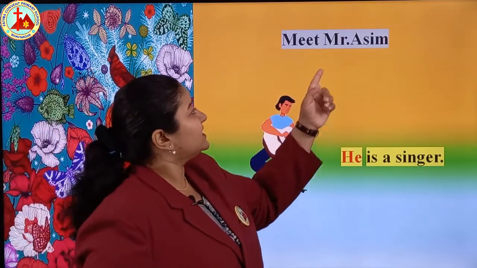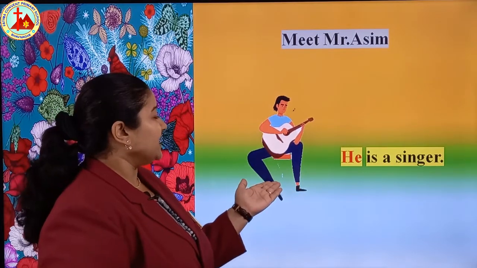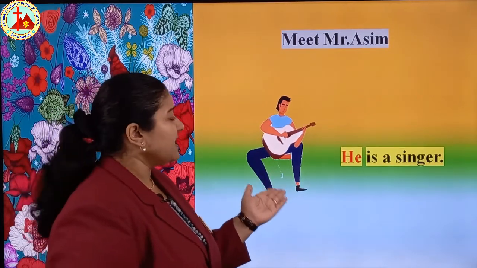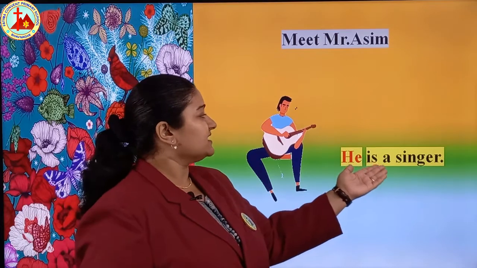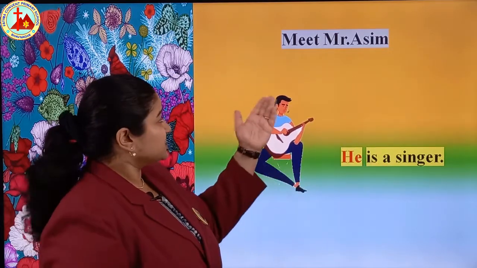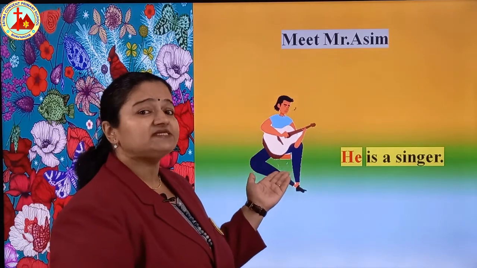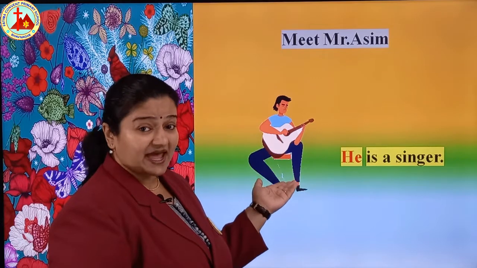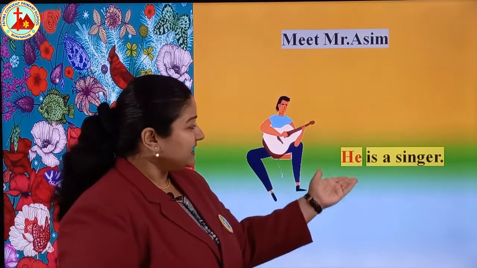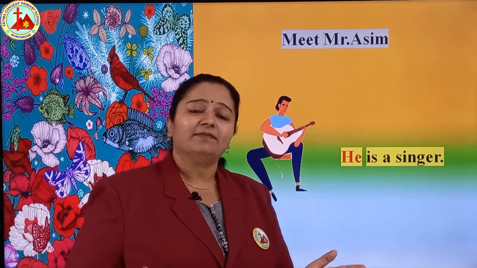Meet Mr. Asim. This man's name is Mr. Asim and he is a singer. He is a singer. So Mr. Asim is a singer, but Mr. Asim is a male. Yes, man. So we use he is a singer. For all the males we use he and his.